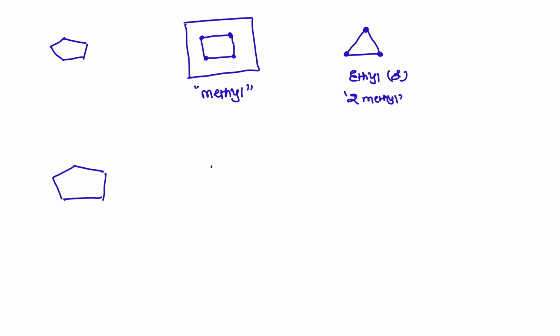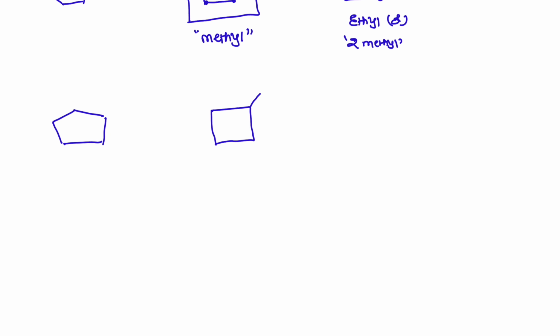Cyclopentane, only one possibility. Next one, methyl cyclobutane, that is also only one possibility. All 4 carbons of cyclobutane are identical. And in case of cyclopropane derivative, you can write either ethyl cyclopropane, otherwise dimethyl cyclopropane. In case of dimethyl cyclopropane, we can write methyl groups on the same carbon, otherwise on adjacent carbons.